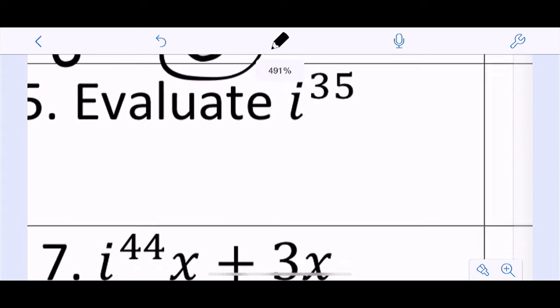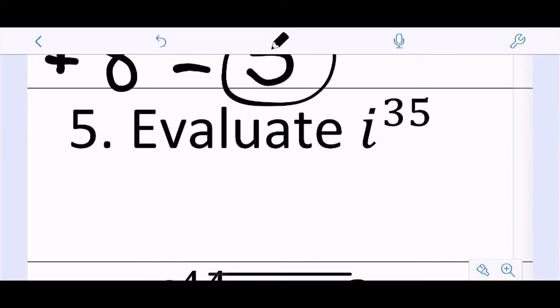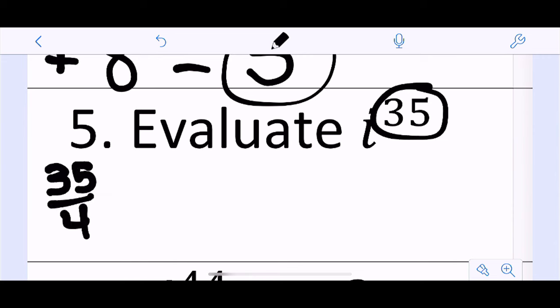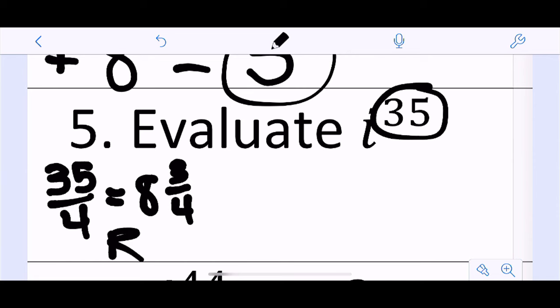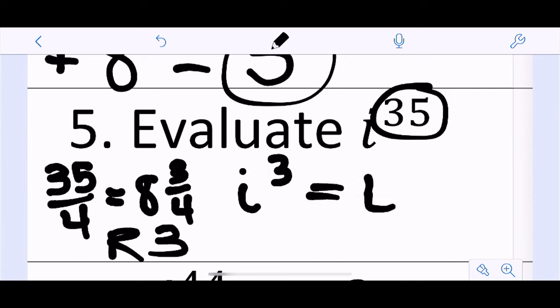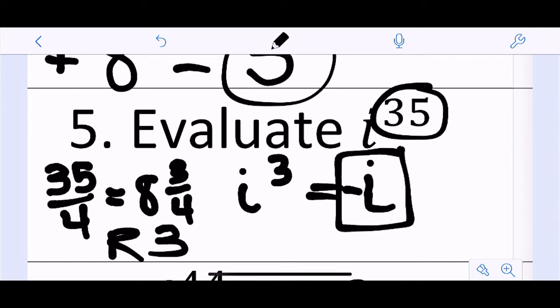All right, so let's look at this one. i to the 35th. So I'm going to take the 35 and divide it by 4 because remember, i is a cycle. And we're looking at how many times it would go around a full cycle of 4. And so 4 would go into that 8 times with 3 left over. In other words, my remainder is 3, which means that i to the 35th is equivalent to i to the 3rd, and i to the 3rd is negative i. And you can always check that in your calculator, right?